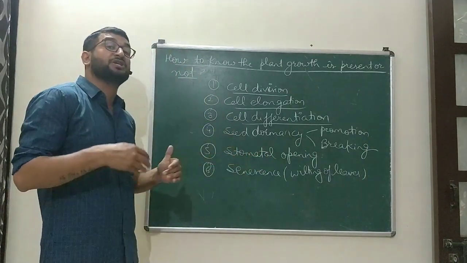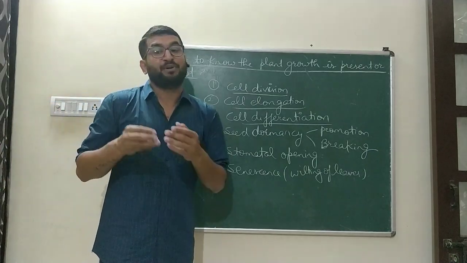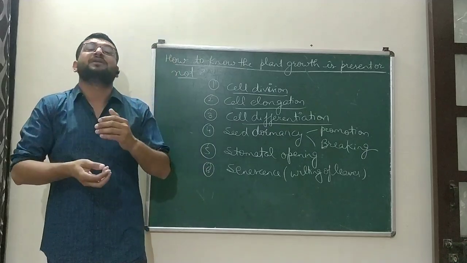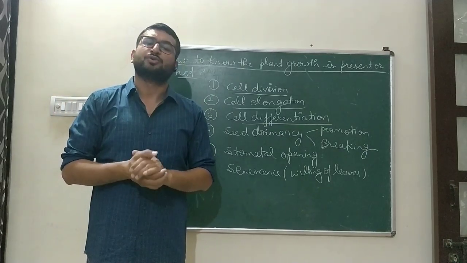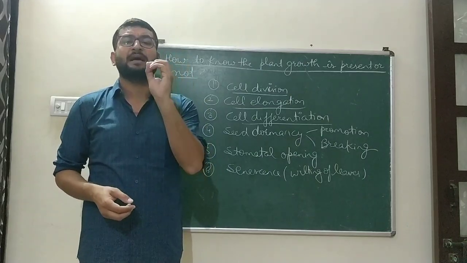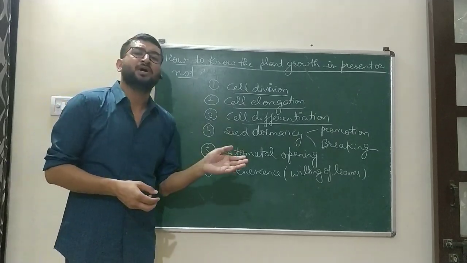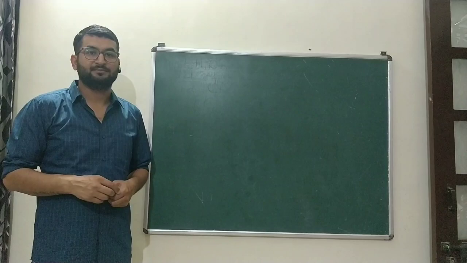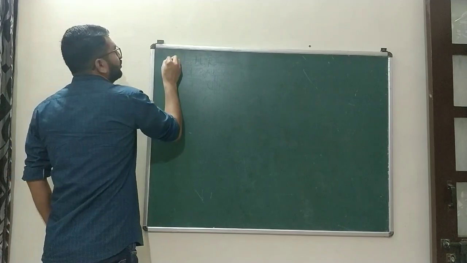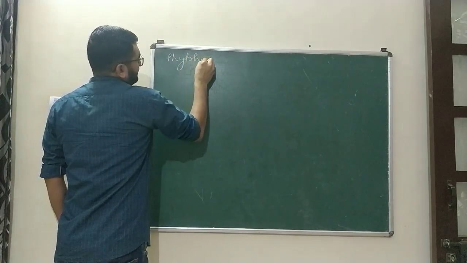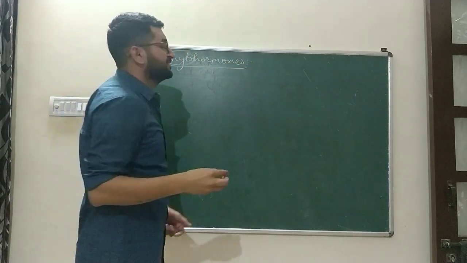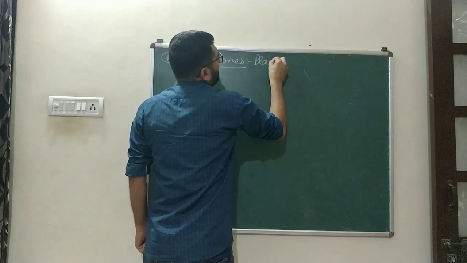So these are kinds of processes by which we can analyze plant growth, and these are the certain functions which are performed by the various chemicals present in the plants, and by those chemicals the plants will show their coordination activities. So the plants do not have a nervous system. Plants only possess a chemical coordination system, about which we are going to discuss now. And those chemicals are known as phytohormones. Phyto means plants. So these are also known as plant hormones.